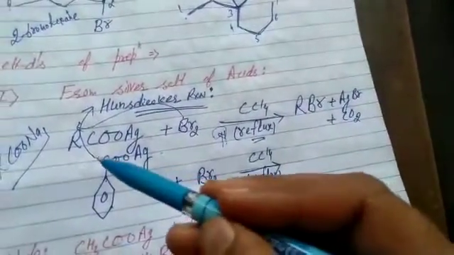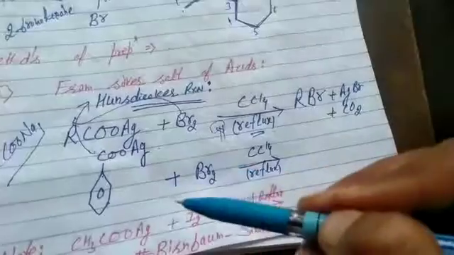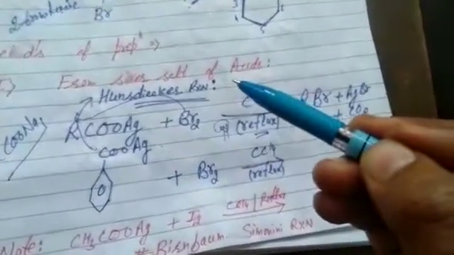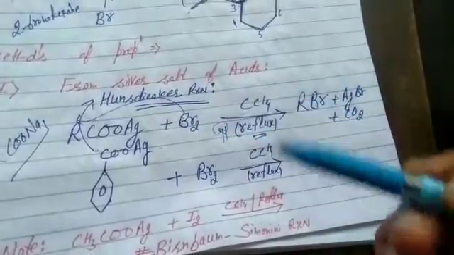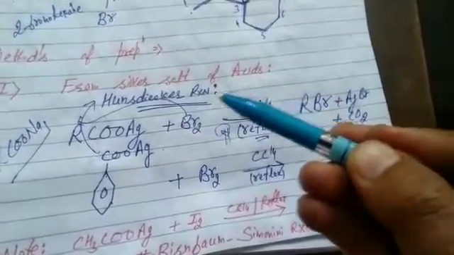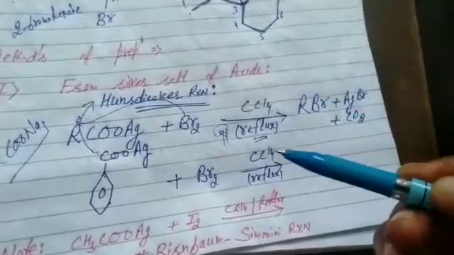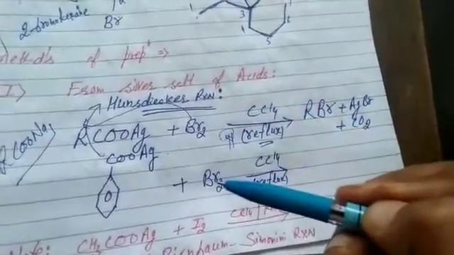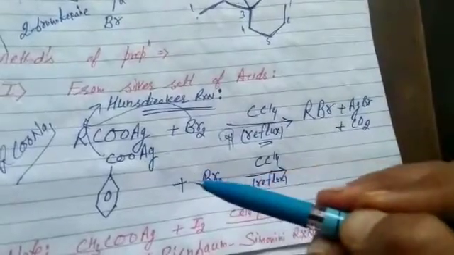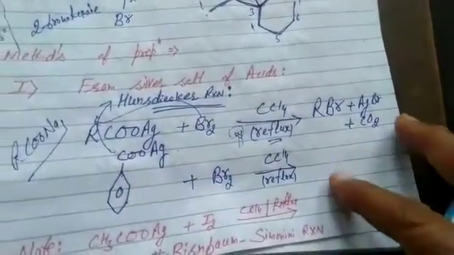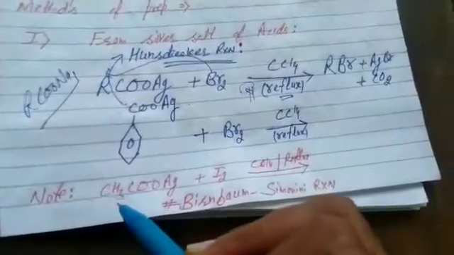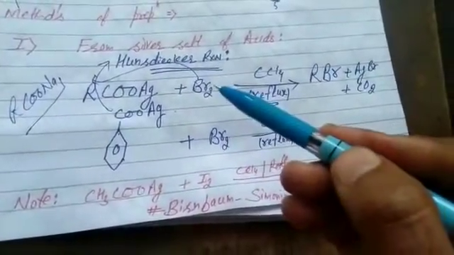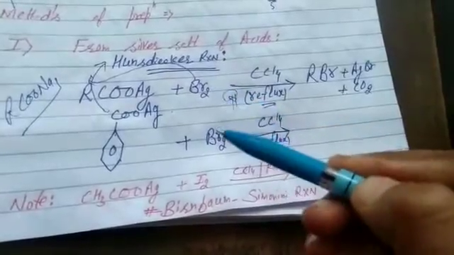Again, the same reaction proceeds due to the carboxyl group. It is again the Hunsdiecker reaction. Whenever it is a naming reaction, we have to mention at first, in one line, something related to the reactant, product or reaction. You can write that in this reaction both haloalkanes or haloarenes are prepared, or you can write related to the reactant, because when we mention the reactant, it means we know what the reactants of this chemical reaction are. That's the exception, students. In the Hunsdiecker reaction, the halogen atom must be bromine or chlorine.